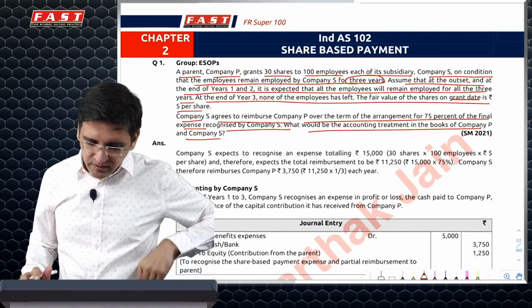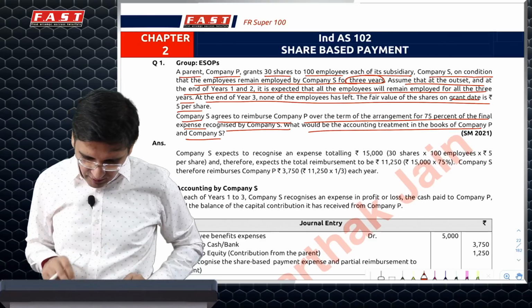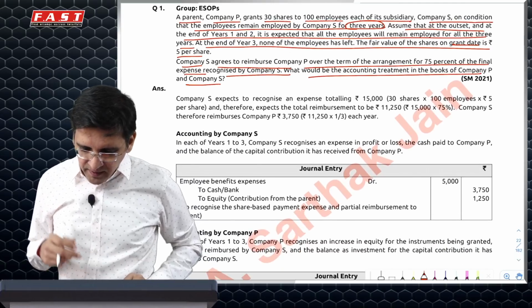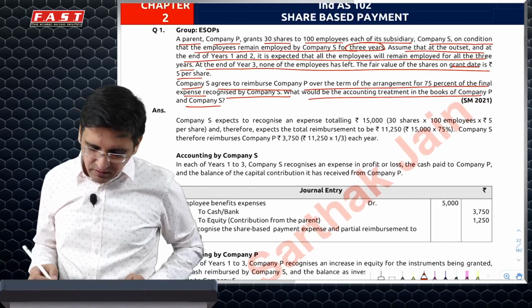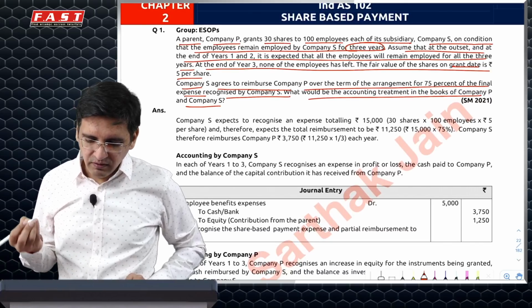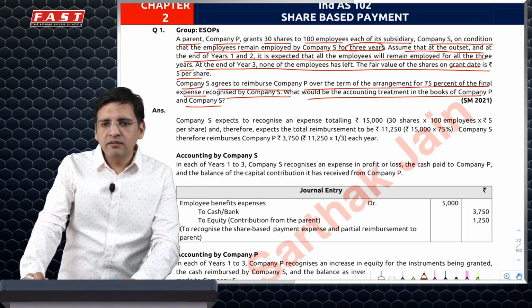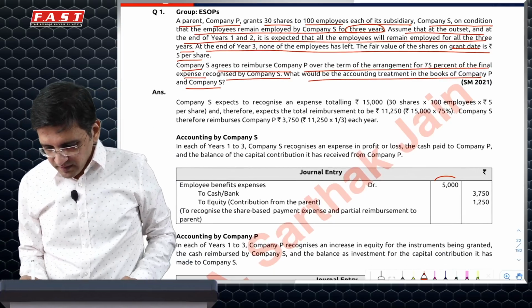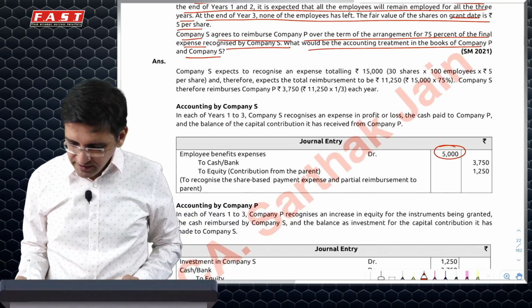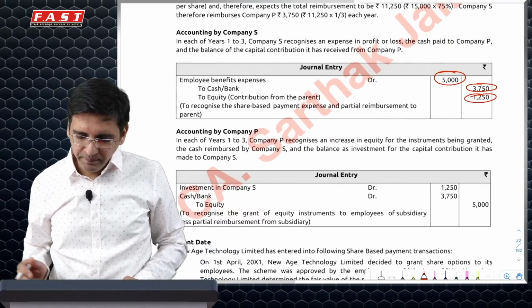Now, what is the expense? 30 shares to 100 employees will be 3,000 shares in total, fair value 5, so 15,000 bucks. Every year the expense would be 5,000 bucks. 5,000 rupees would be your per annum expense, out of which 75% would be repaid. So the subsidiary will recognize an employee benefit expense of how much? 5,000. Out of which it has to pay the parent 75%. The balance is a credit to equity.